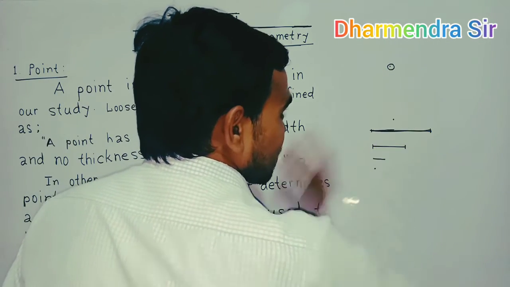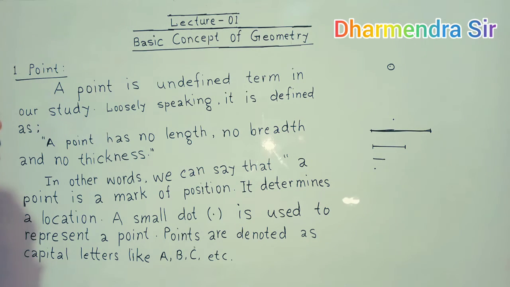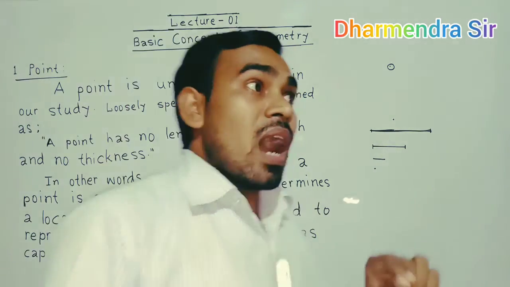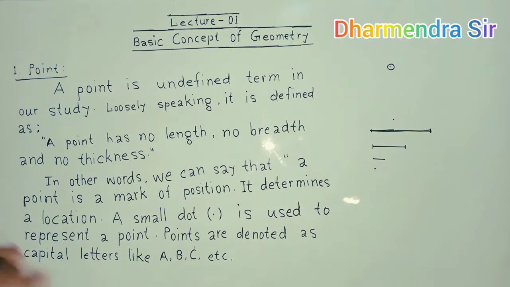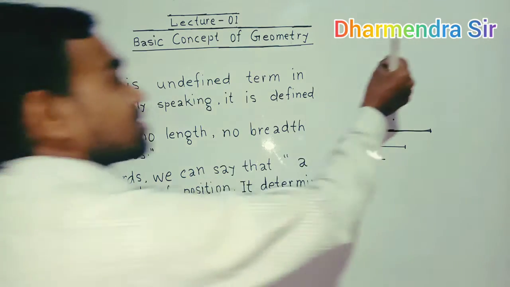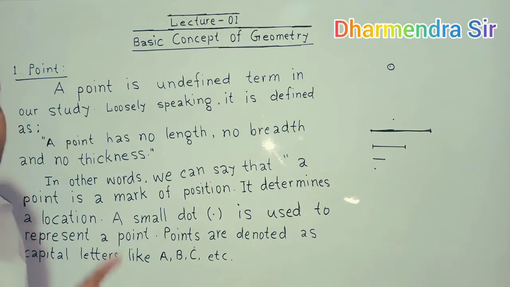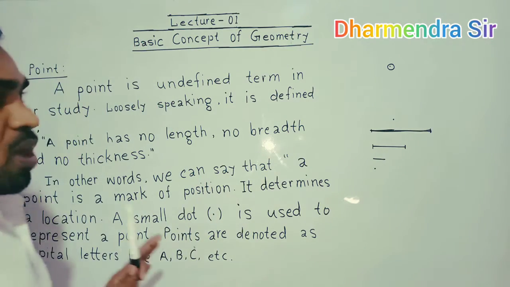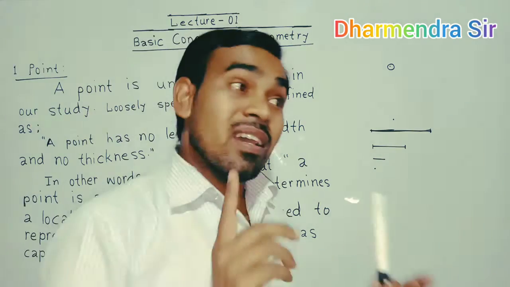So a point is a mark of position. A point is also defined as a mark of position. It determines a location. A point also determines a location.